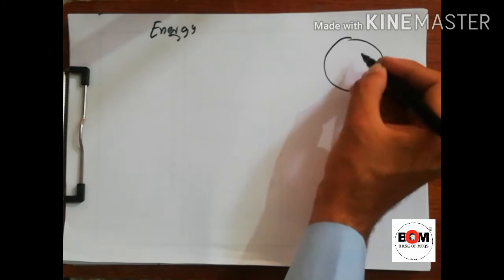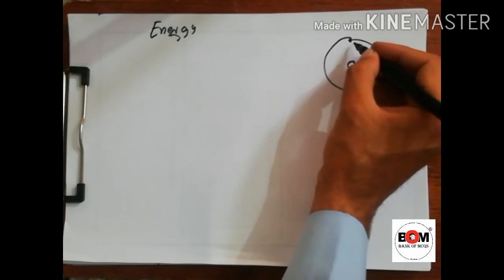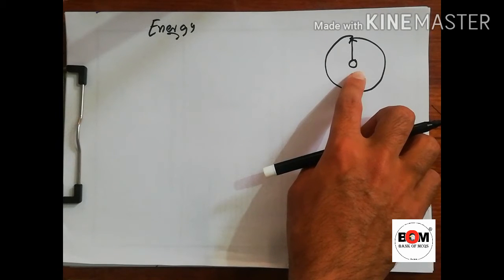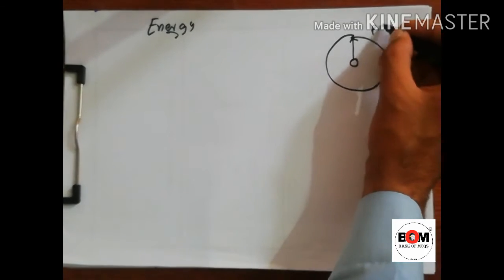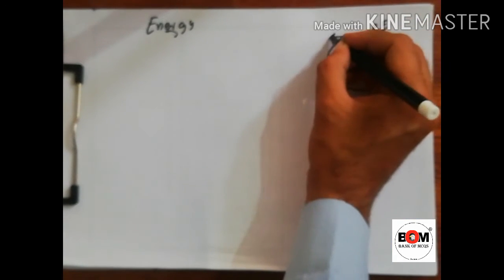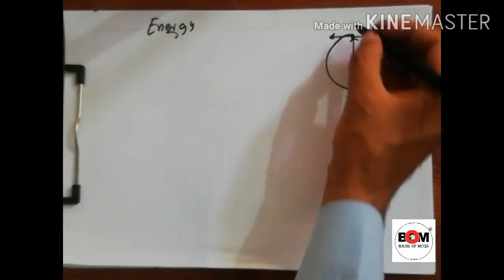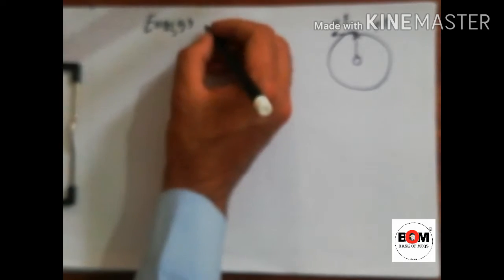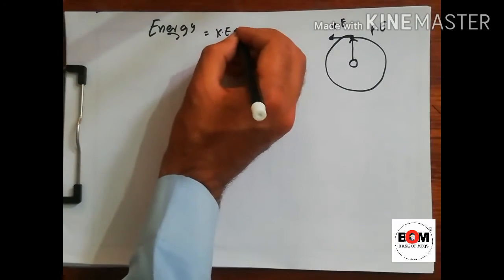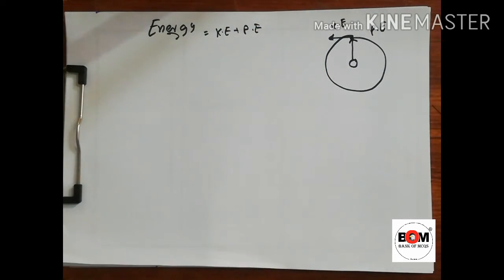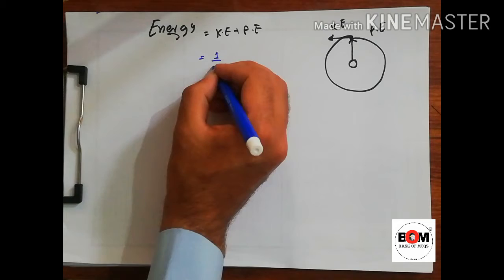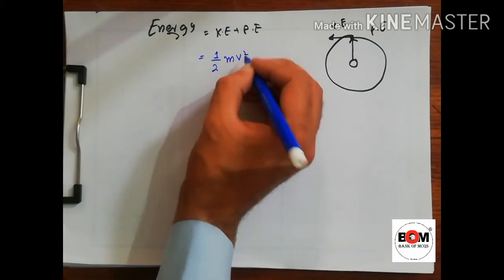So this is the nucleus, this is the shell. As the electron is at a distance from the nucleus, it has electrostatic potential energy. As the electron is moving with some velocity in some direction, it also has some kinetic energy. So the total energy is the sum of kinetic energy plus potential energy. Now we know that kinetic energy is equal to half mv square.